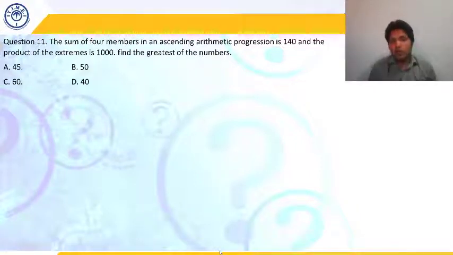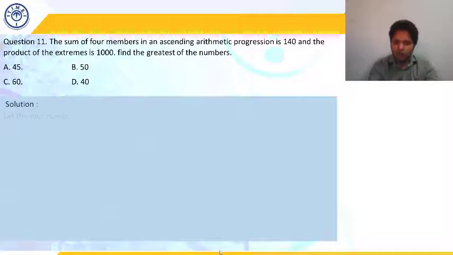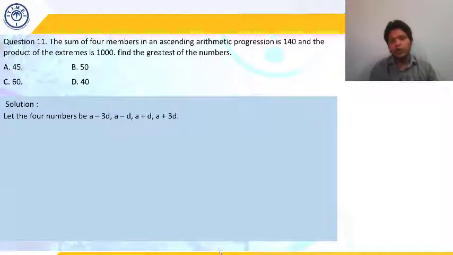But now if we want to assume an even number of terms, suppose four terms, how to assume? We take the difference to be 2D rather than D. So we take one term to be A minus 3D, another term A minus D, the next term A plus D, and the fourth term A plus 3D. Similarly, if we want to increase the number of terms, we increase 2D on both sides: A minus 5D, A minus 3D, A minus D, A plus D, A plus 3D, A plus 5D, and so on. In our question we need to assume four terms, so A minus 3D, A minus D, A plus D and A plus 3D are going to be my four terms.